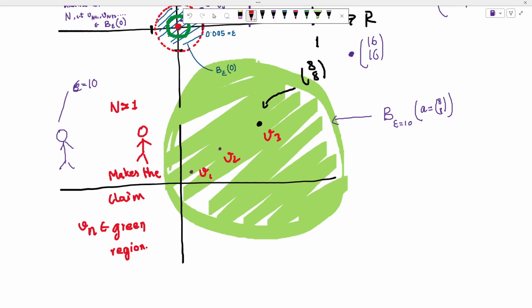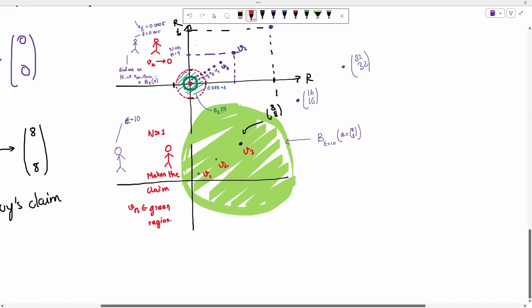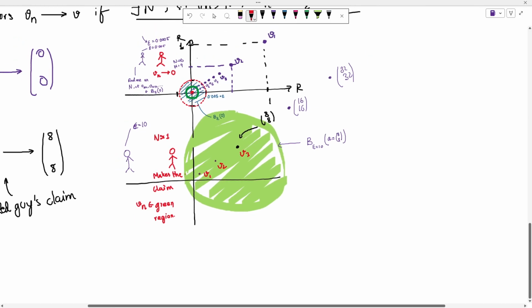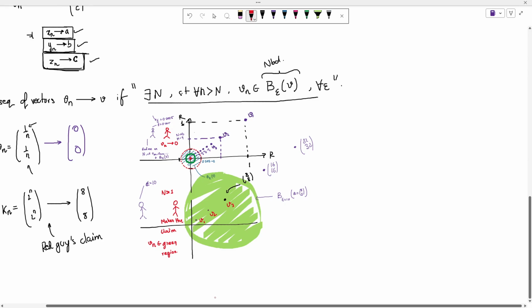It is not converging to 8,8. So this breaks down for a value of epsilon, right? For one particular value of epsilon, this breaks down, and if this breaks down for even one particular value of epsilon, then this is not converging. So that was basically the intuition and the visual representation of sequences converging, diverging, etc.